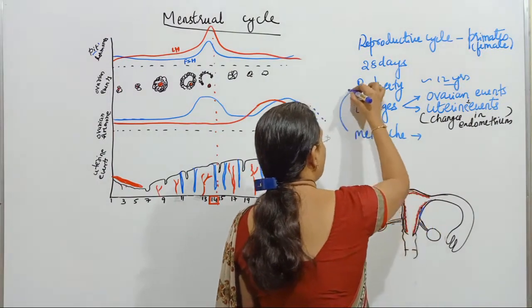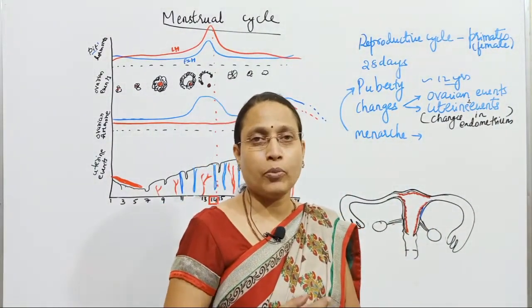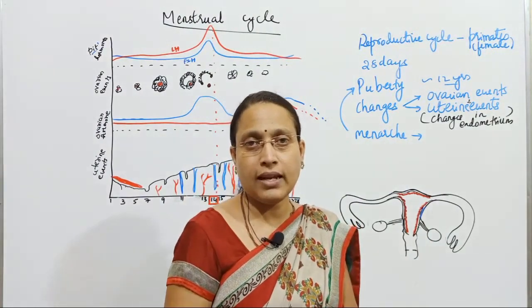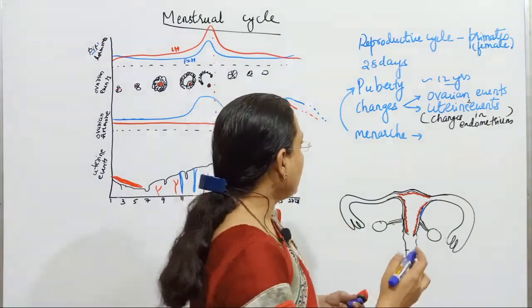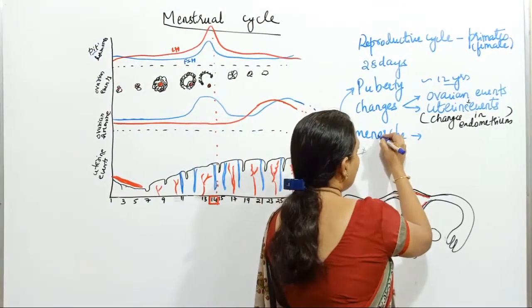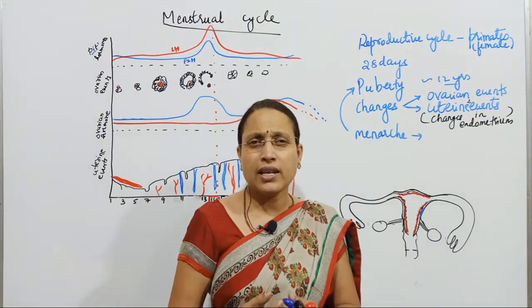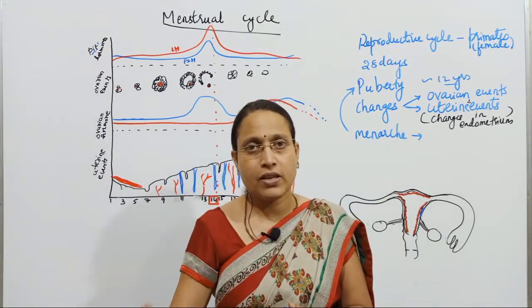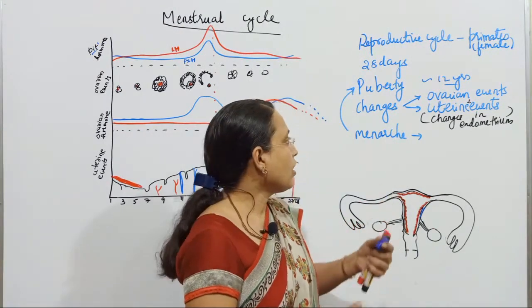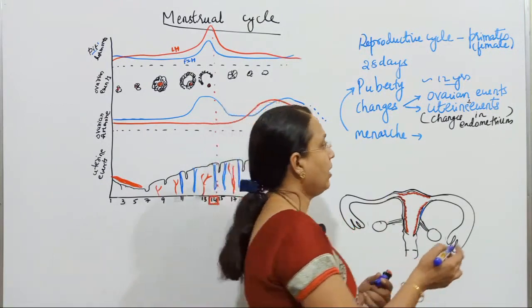And this will occur during puberty. As puberty onset occurs, what is the sign? Occurrence of the first menstruation. All the other phases will also occur after menstruation. So the occurrence of the first menstruation is called menarche.